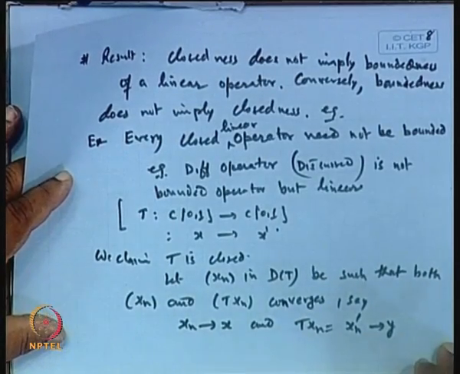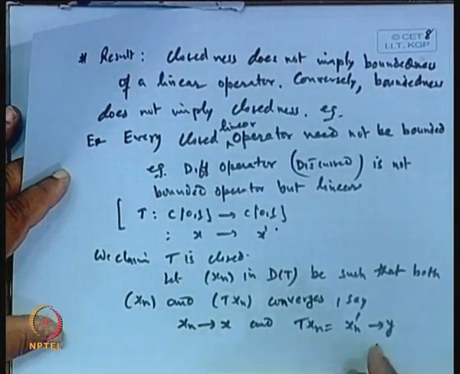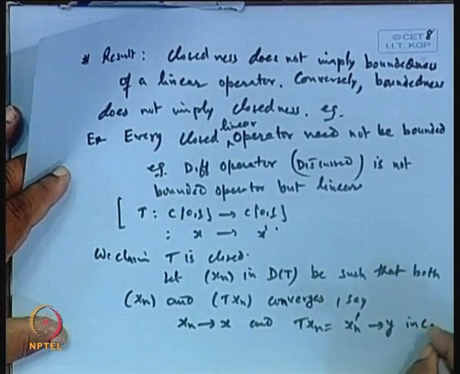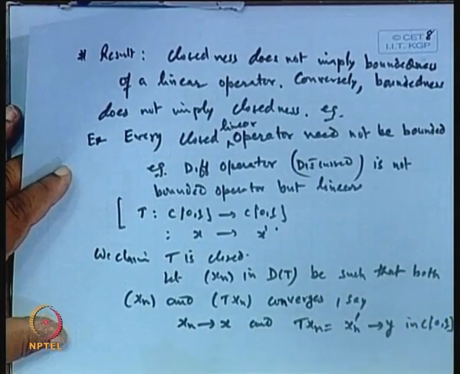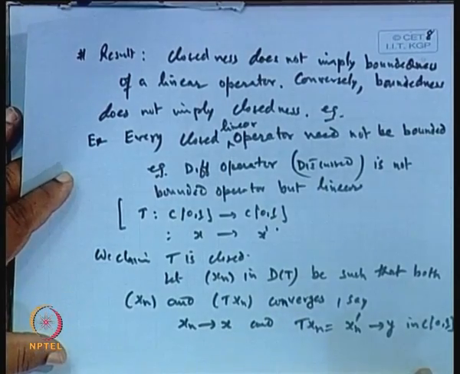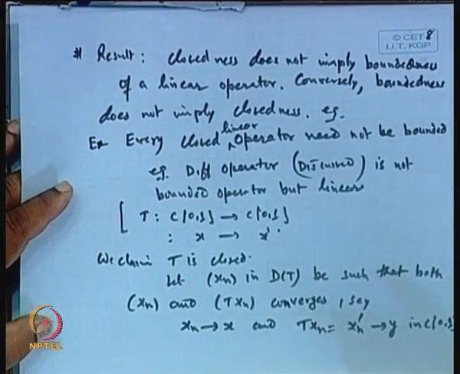Now, this convergence is in C[0,1], and the convergence in C[0,1] is uniform, because the norm is the maximum of the modulus.